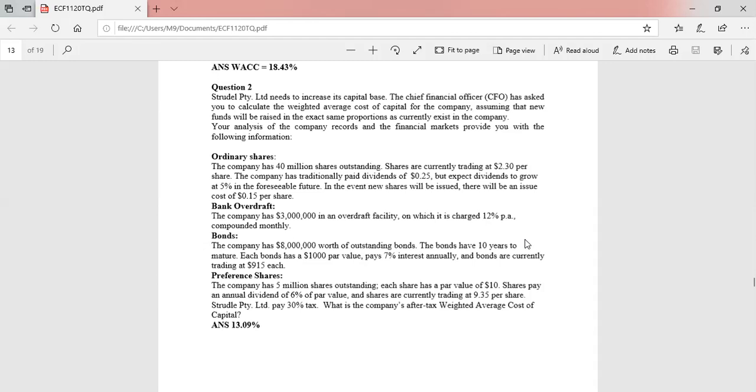Preference shares: the company has 5 million shares outstanding. Each has a par value of $10. Shares pay an annual dividend of 6% of par value, and shares are currently trading at 9.35 per share. Sudal Private Limited pays 30% tax. What is the company's after tax weighted average cost of capital? Okay, let's see how to do this question.